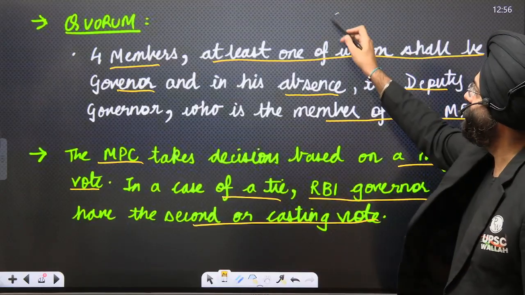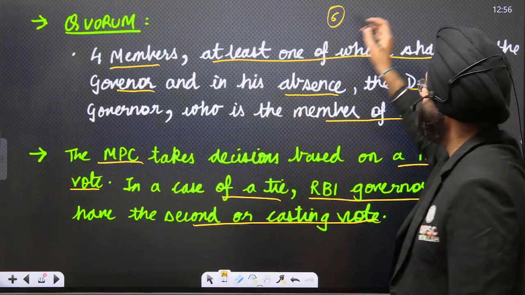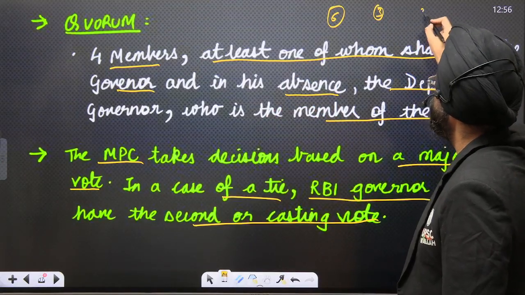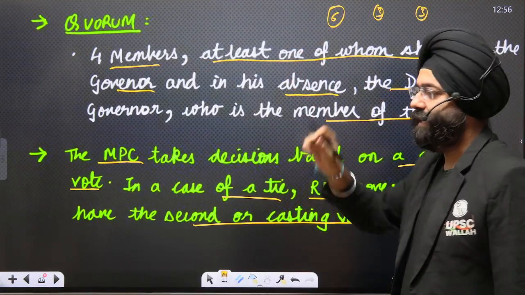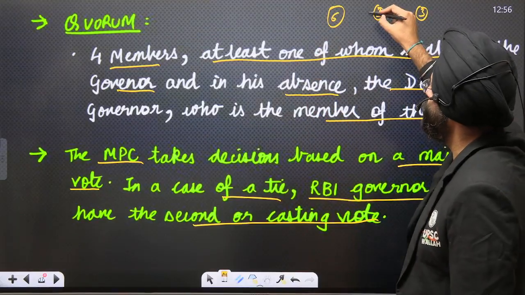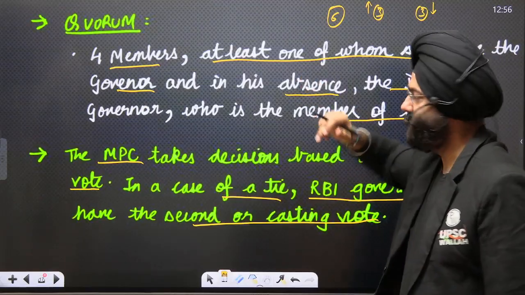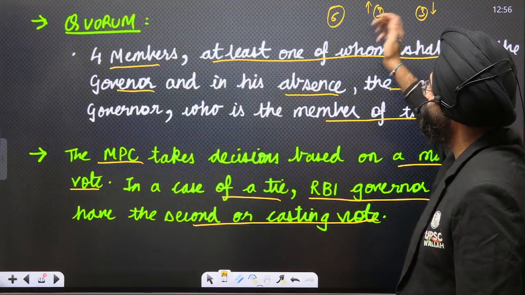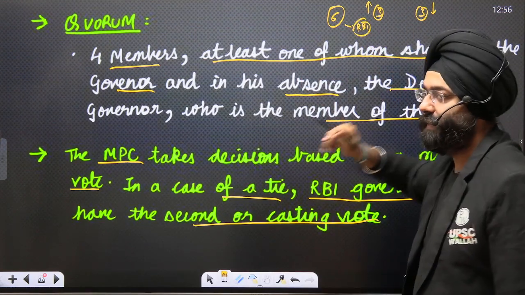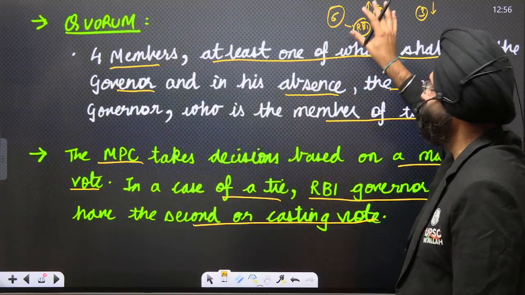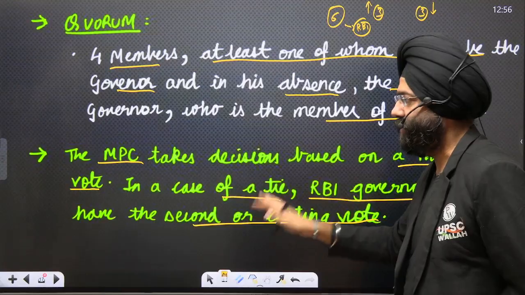See, we have 6 members, right? Out of which RBI governor himself is 1 member. Now realize, assumably, that 3 members vote in favor of one particular rate and 3 members vote against. Let us say the repo rate should be increased, or let us say decreased. 3 people say it should be increased. 3 people say the repo rate should be decreased. Let us say 0.5 basis point. Now we realize that there is a tie. In this case, the RBI governor will have a casting vote. That means a deciding vote in what actually should be the policy that is adopted to be carried forward. This is what is the meaning of this particular statement.